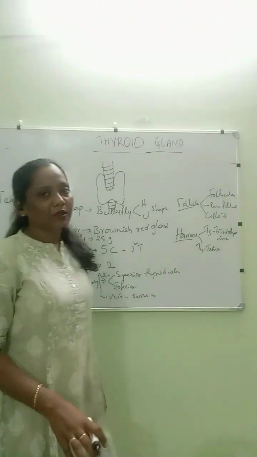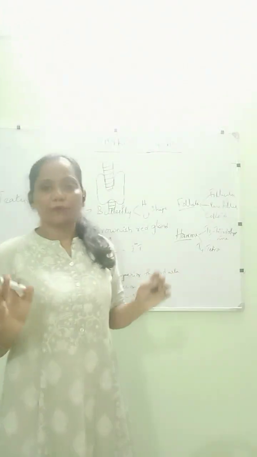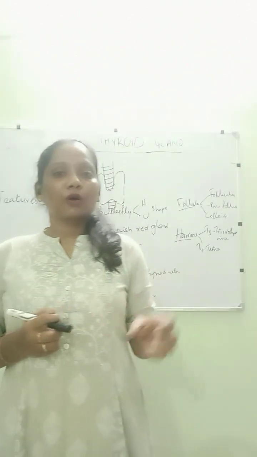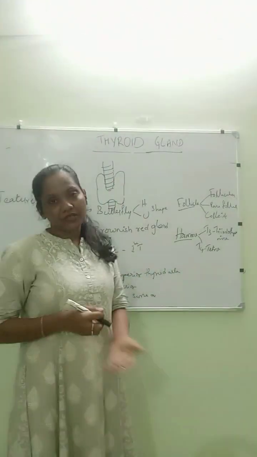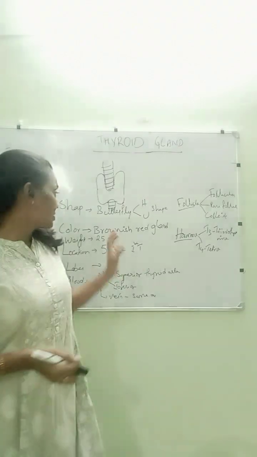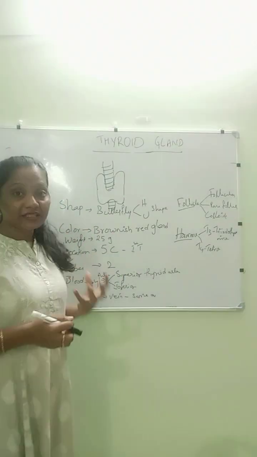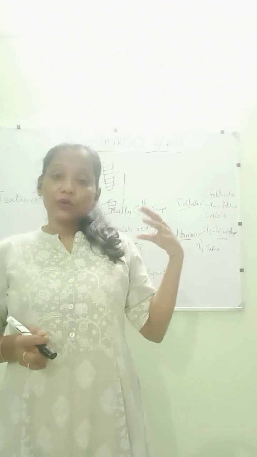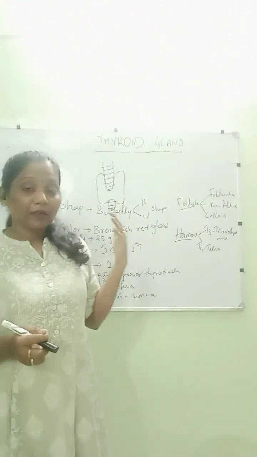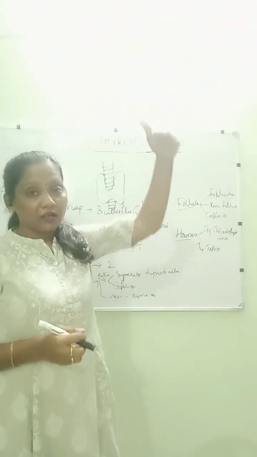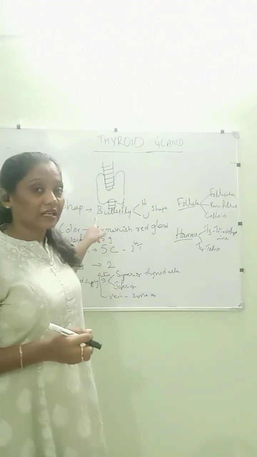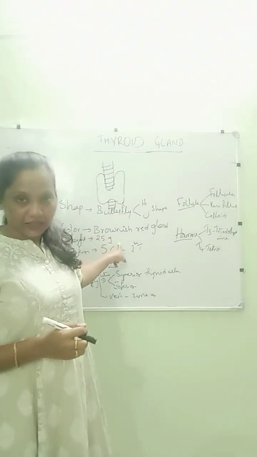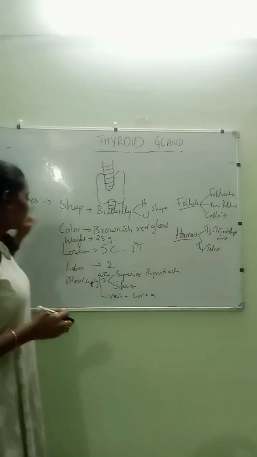Almost all organs are brownish in color. When I spoke about the renal system, I told you it is brownish color, and this is a brownish red gland. Brownish red gland, and it weighs about 25 grams. Whereas the pituitary gland is a master gland, this is the largest gland, and its weight is 25 grams.